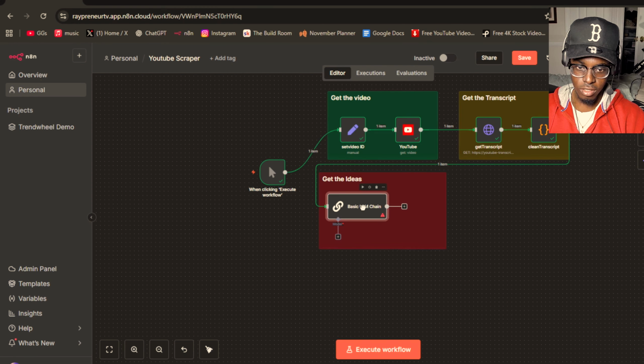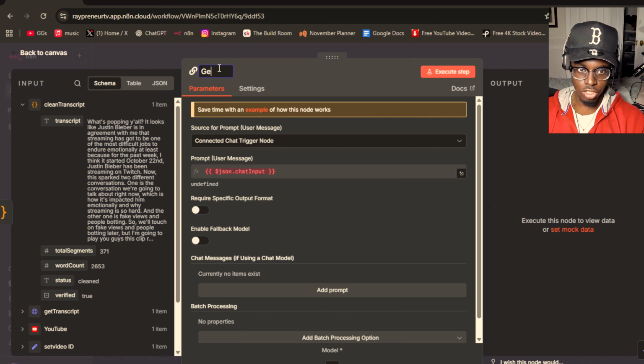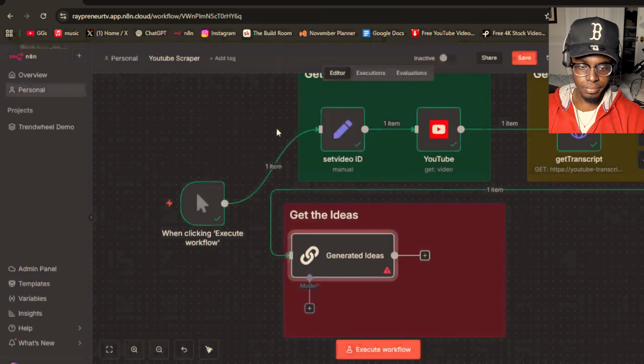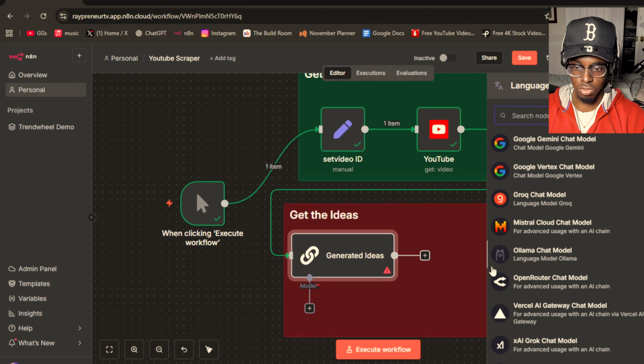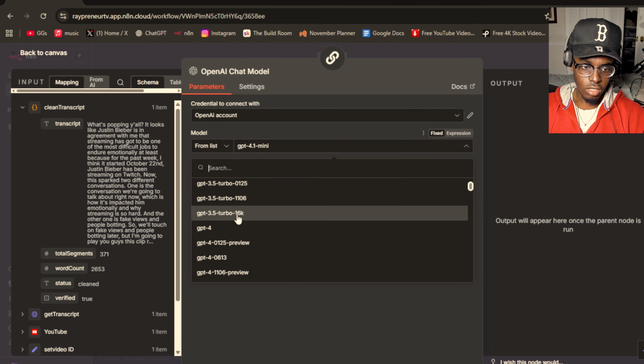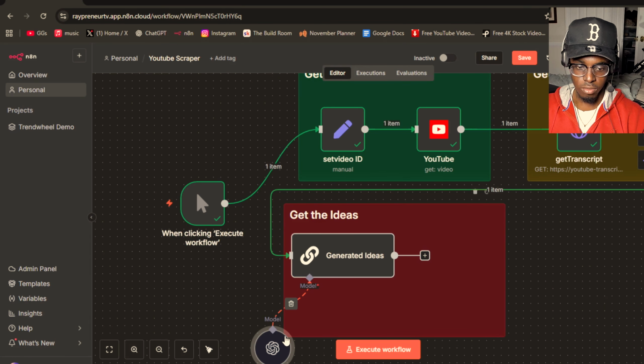First off, let's name this generated ideas. We are going to connect a model. You need a model, so we are going to use the OpenAI chat model. We're using the 4.1 mini version. This is a good version for quick responses, and it's also accurate and deep thinking, so I recommend 4.1 mini. There are also better ones that you can use, like 4.0 and all these other ones. Whatever you think is better, use it, and you'll be good. But I'm using 4.1 mini. I'm sure there's a better option, but I'm using that one.